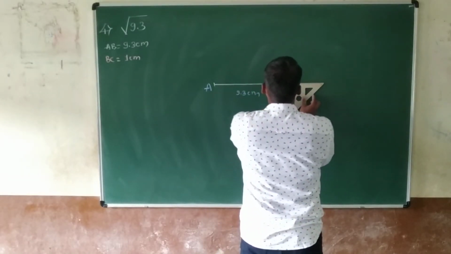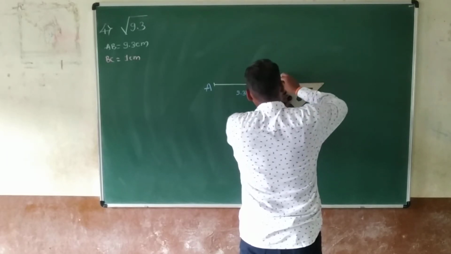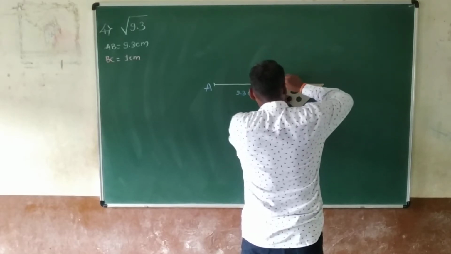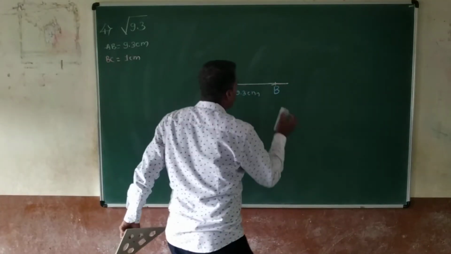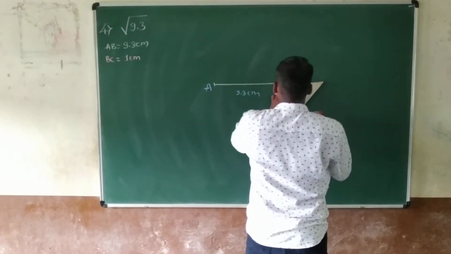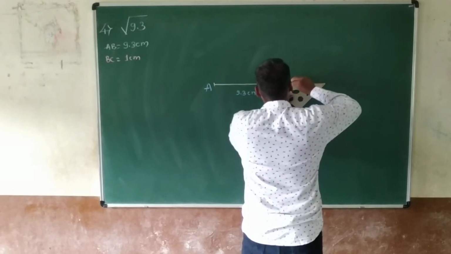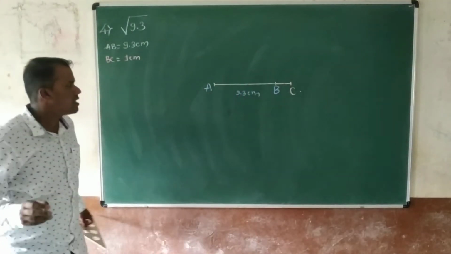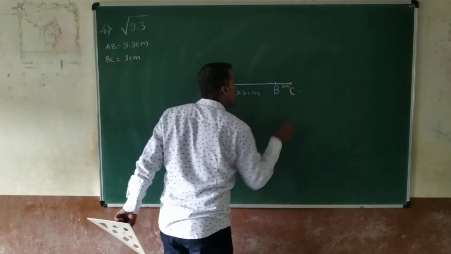The extended line is BC, and name the end C. BC is equal to 1 centimeter.